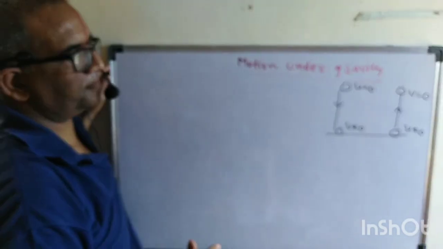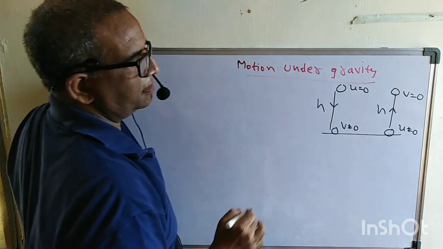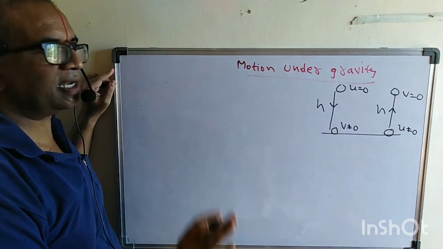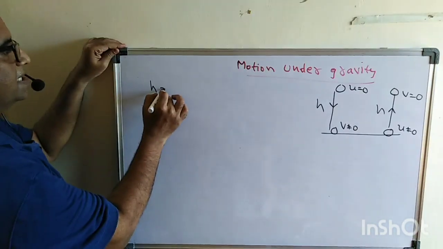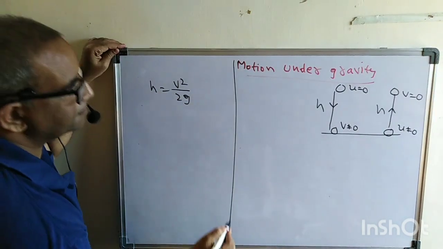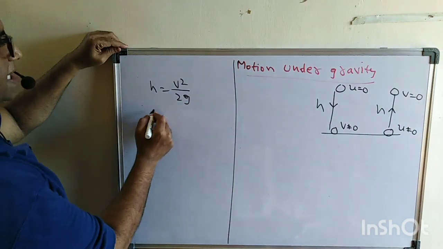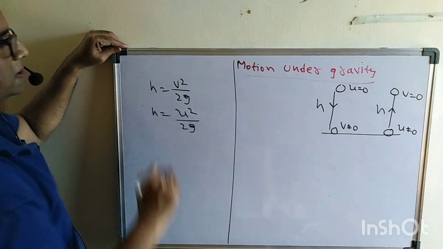I said this height is h, this height is also h. For the time being, let us assume that the heights are same. Therefore in the first case we got h is equal to v square by 2g, and in the next case h is equal to u square by 2g.